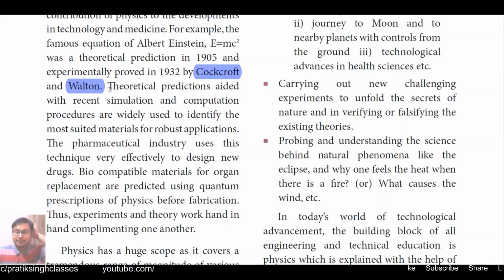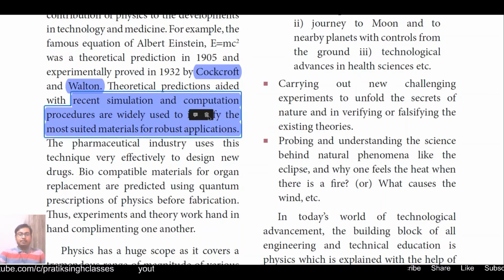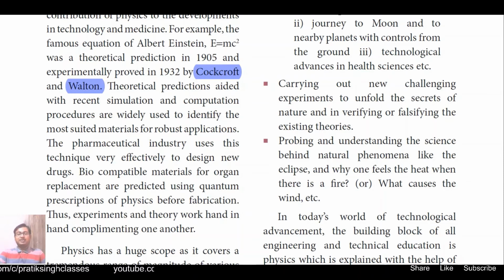Theoretical predictions aided with recent simulation and computation procedures are widely used to identify the most suited material for robust applications. You might have heard about smart materials. Like in the market, a new type of cloth is available which we do not need to wash. Those types of materials are first predicted, then a lot of experiments are done, and then we get something which changes robustly.